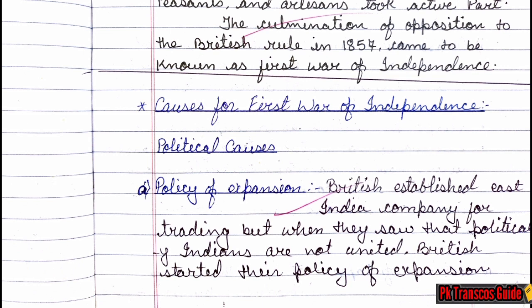Now let's see the second topic, what are the causes for the First War of Independence. The first one is the political causes, and its subtopic is policy of expansion. British established East India Company for trading, but when they saw that politically Indians are not united, the British started their policy of expansion. And let's see the next page.